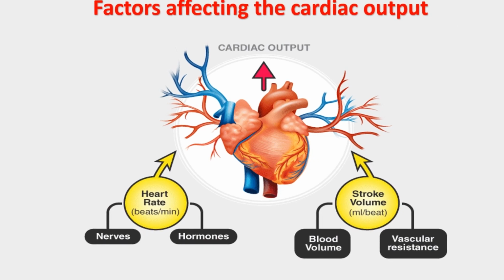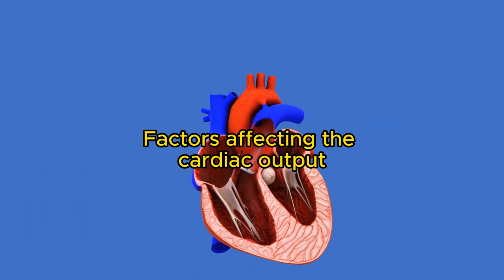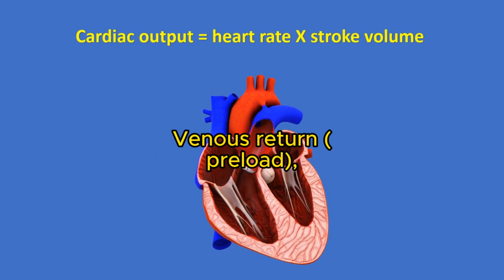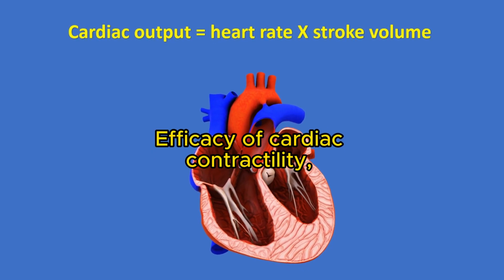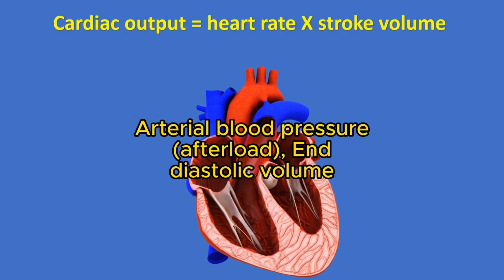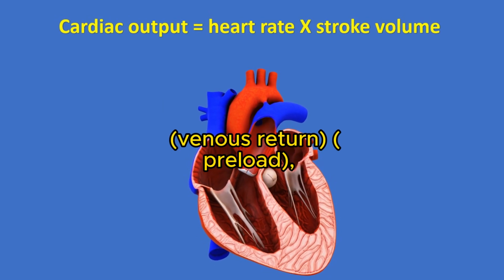Factors affecting the cardiac output: the heart rate, venous return, preload, efficacy of cardiac contractility, arterial blood pressure, afterload, end-diastolic volume, blood volume, and viscosity.